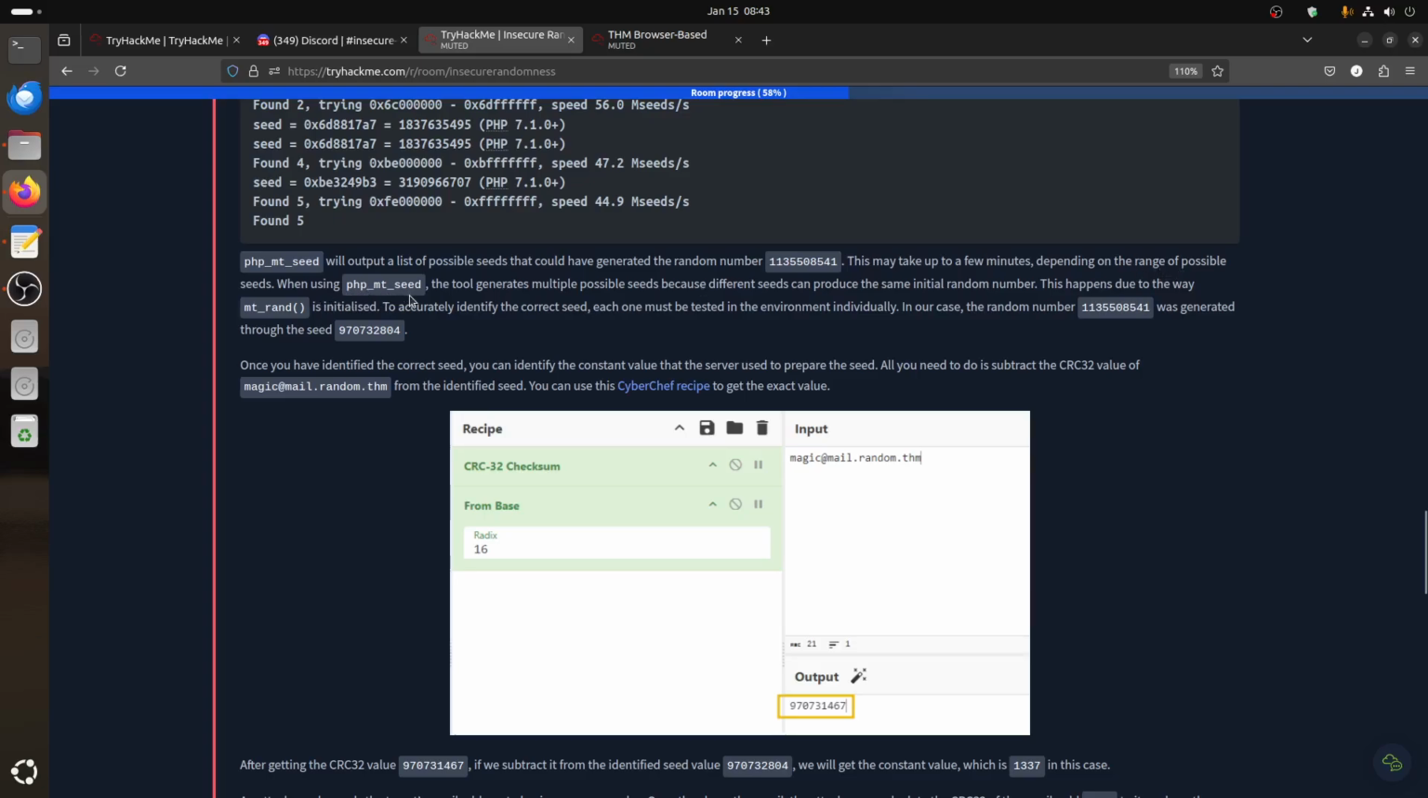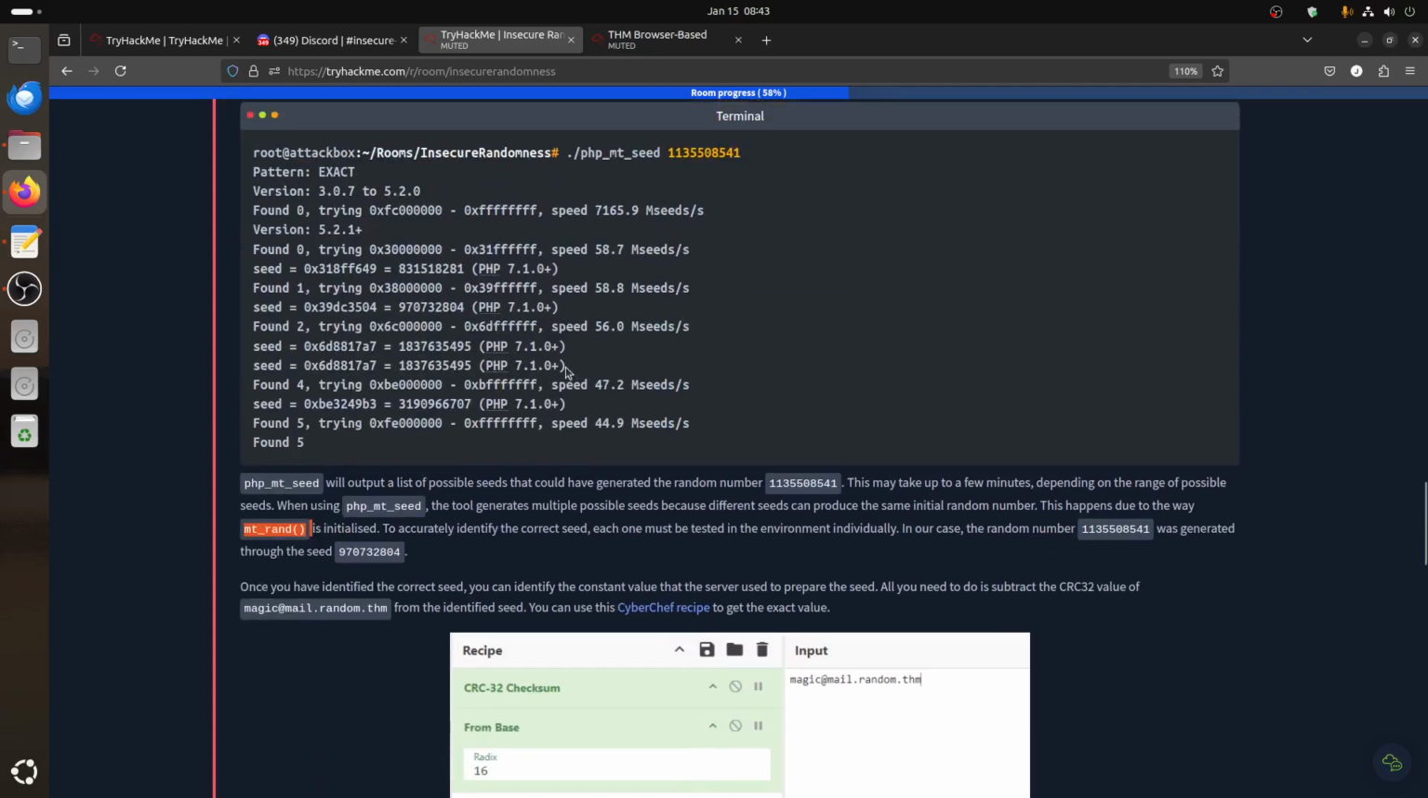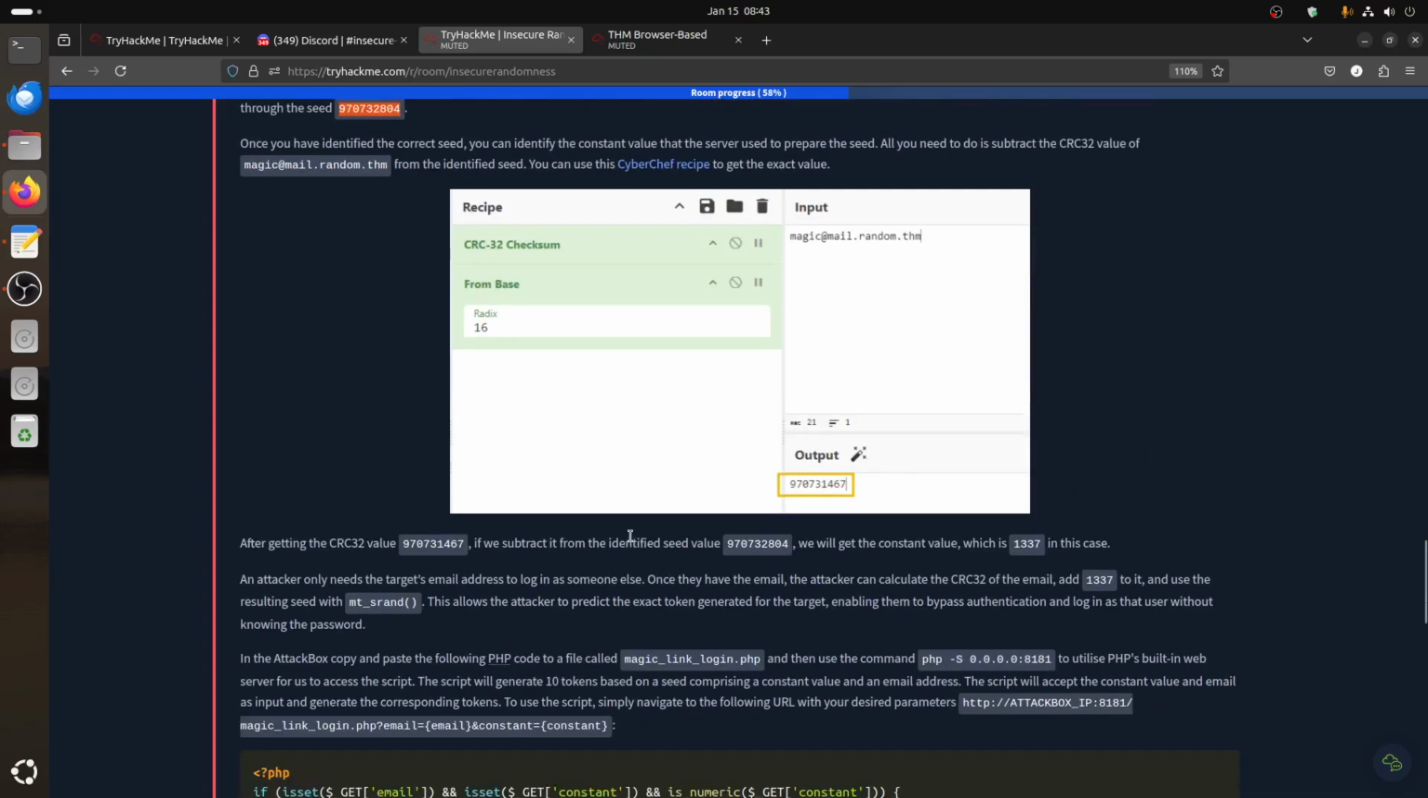When using PHP mt_srand, the tool generates multiple possible seeds because different seeds can produce the same initial number. This happens due to the way the function itself works. To accurately identify the correct seed, each one must be tested in the environment individually. TryHackMe gave us a shortcut and tells us exactly which one works. You can test the other ones, but you don't get the magic link and can't log in, until you find this one and that one that work.